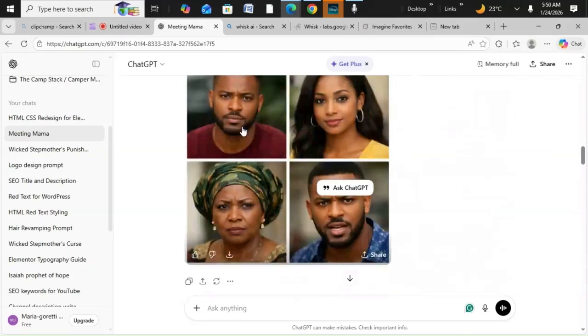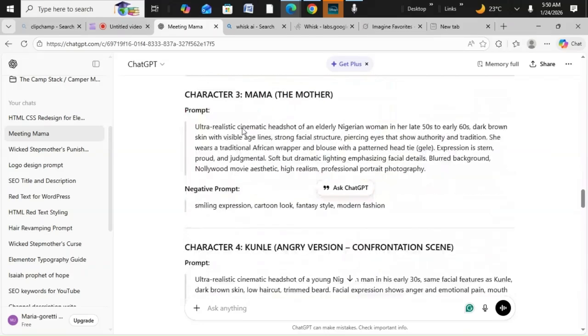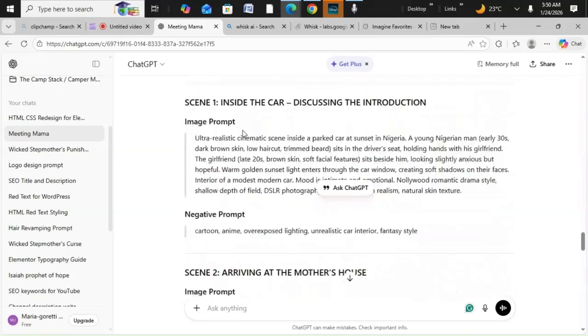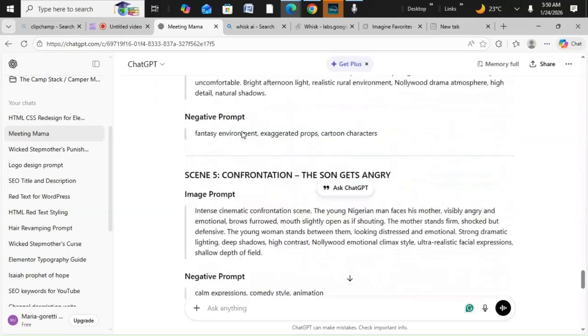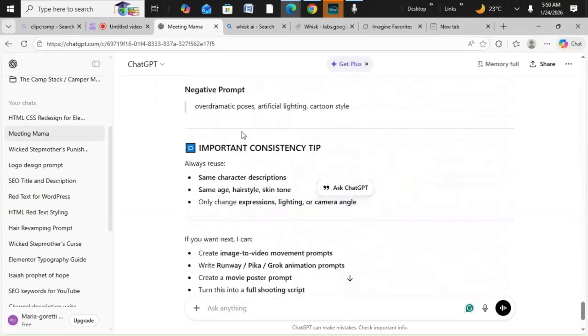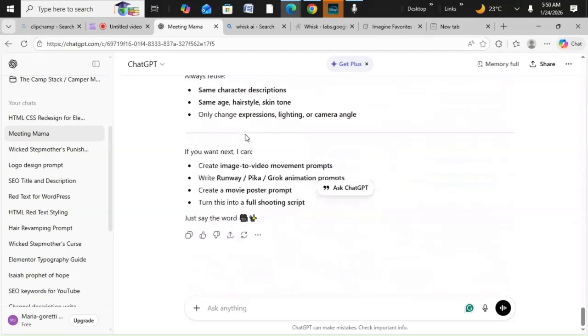There's something you can do to make the movie realistic. Because they are driving to the mother's house, in between those places you can put an animated video of a busy Lagos road. So let me ask ChatGPT to create that one more before we go.